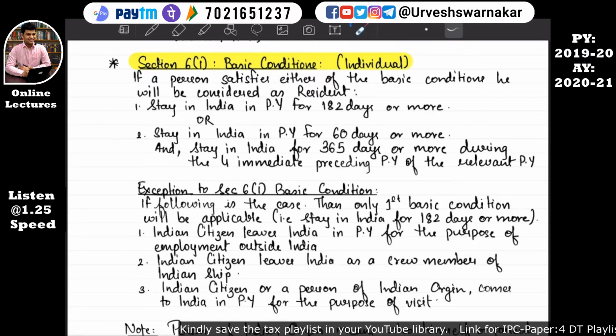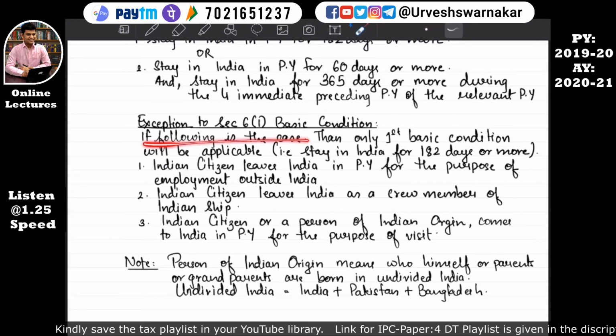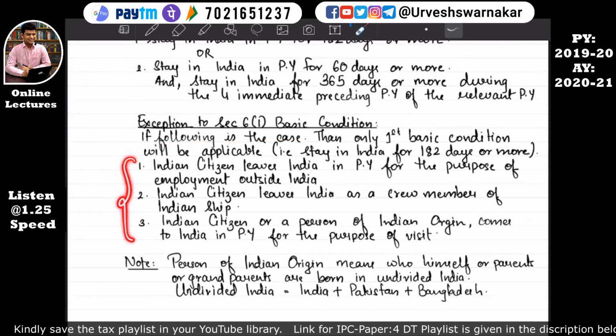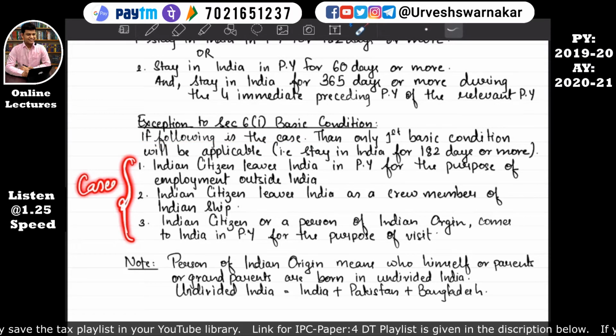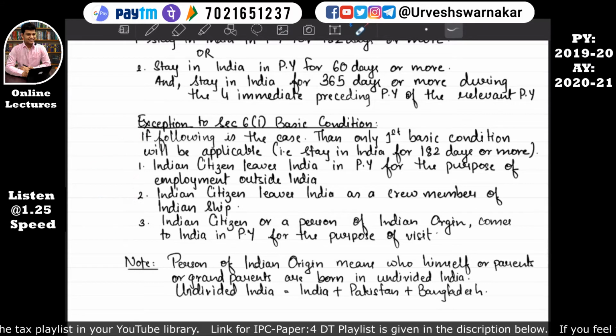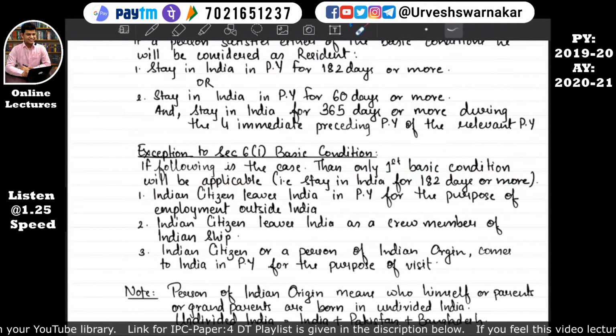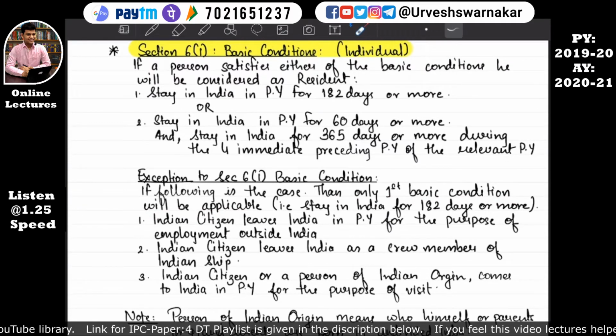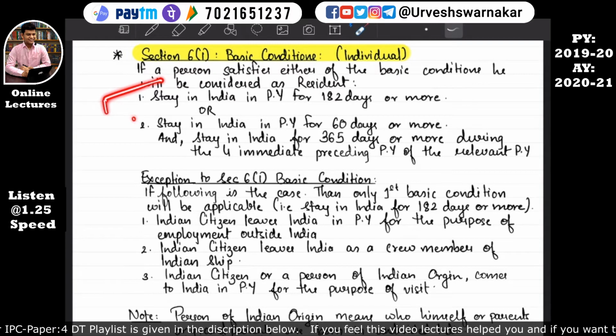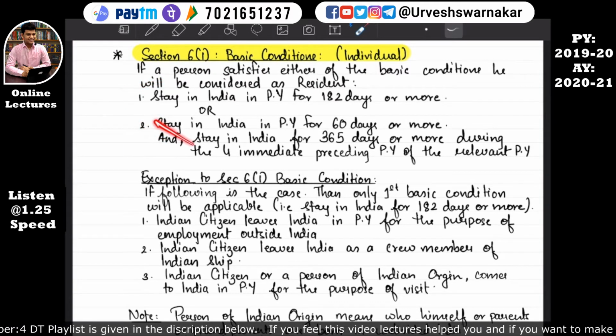Now there is an exception to section 6 subsection 1, that is the basic conditions. Let's understand that. If the following are the cases, then only the first basic condition will be applicable, that is stayed in India for 182 days. That means if these are the conditions, then we will only check this condition. This second condition will not be applicable, we will not see it. So what are the cases?